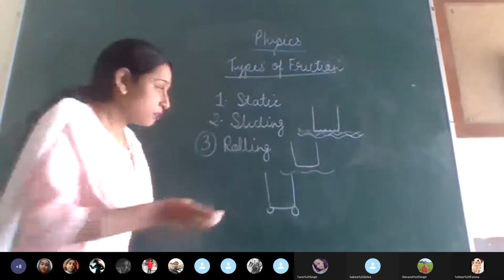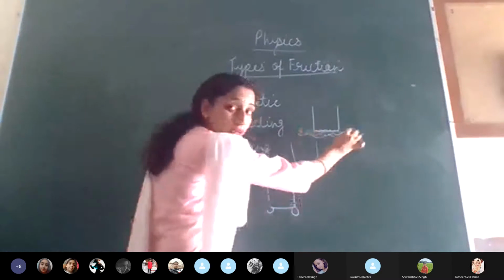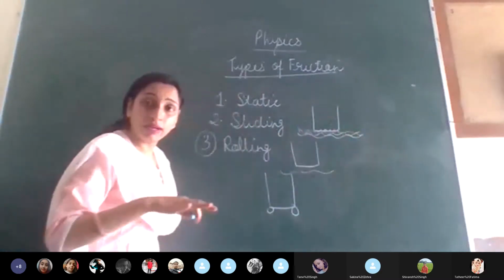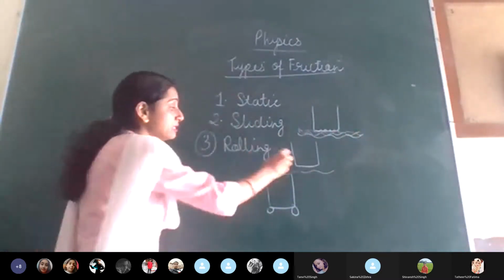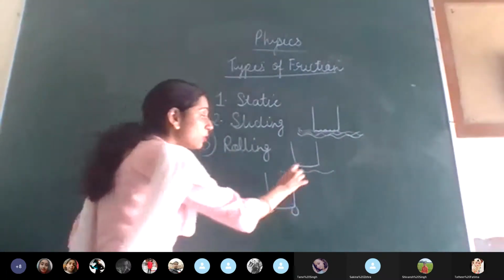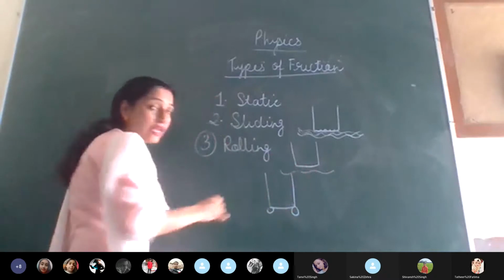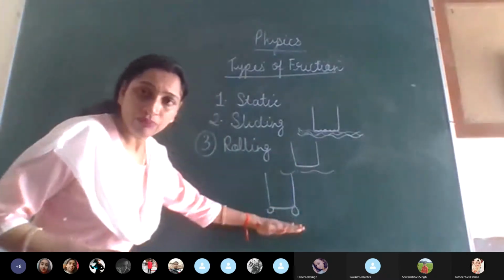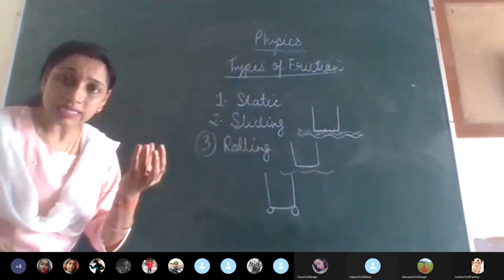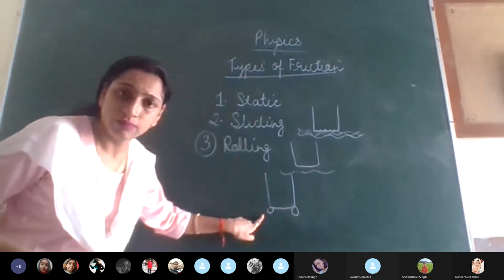Since the area of contact is only this much, look, in the first case the whole area was in contact, and proper time was there. In the second case, the area was the same, but since it was sliding, the area of contact was less. In the third case, the surface remains the same, but the object is in contact with the surface only through these rollers.